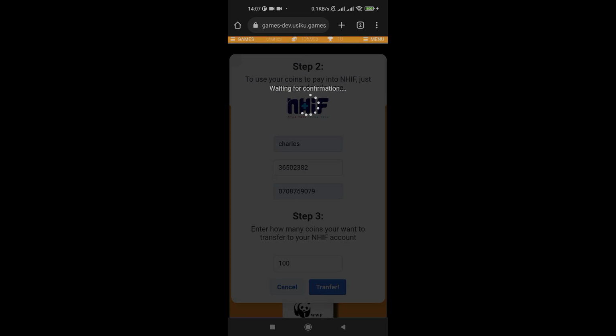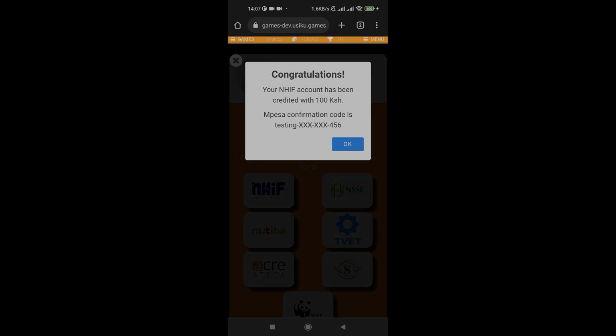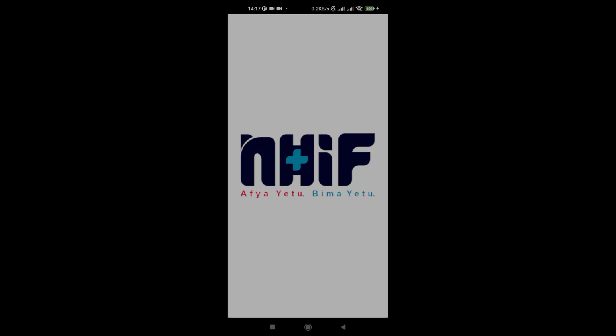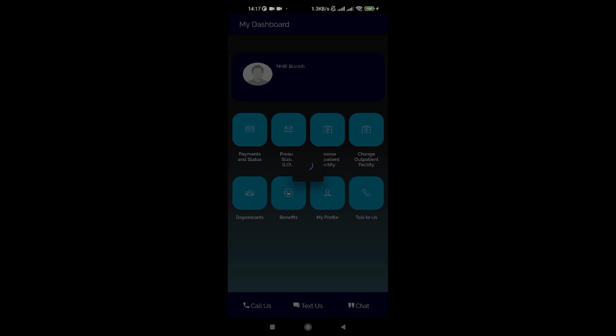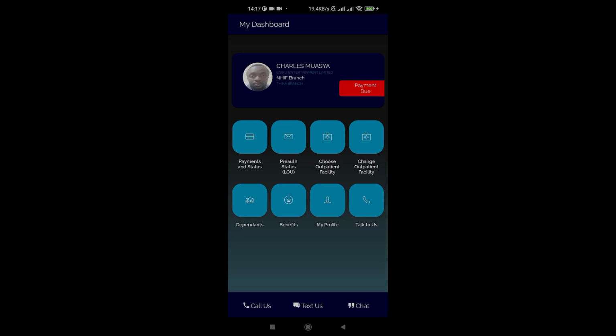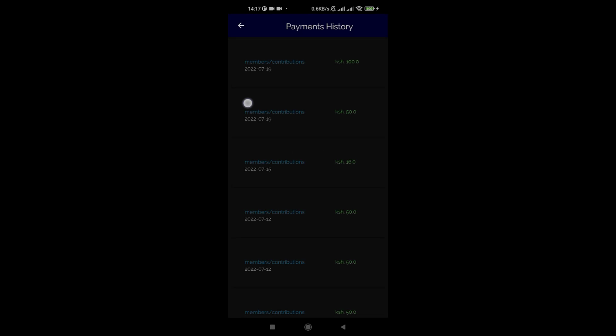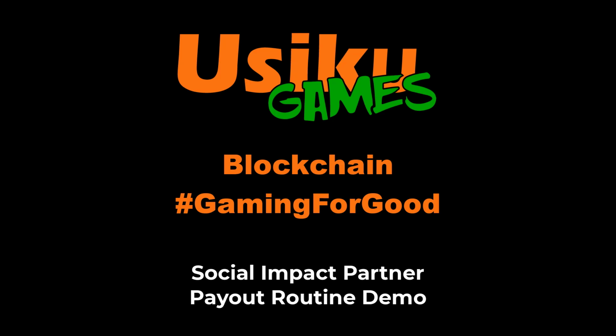At that point, we trigger our API, we do the off ramp from the cryptocurrency into the fiat, transfer the shillings, Kenya shillings, through m-pesa to NHIF. Now we can go back into the NHIF app, back on Android, check his actual account, and we should see a transaction for, let's see, there it is. 100 shillings deposited into his health insurance, adding to his amount of financial resilience in the future should he have any injuries.